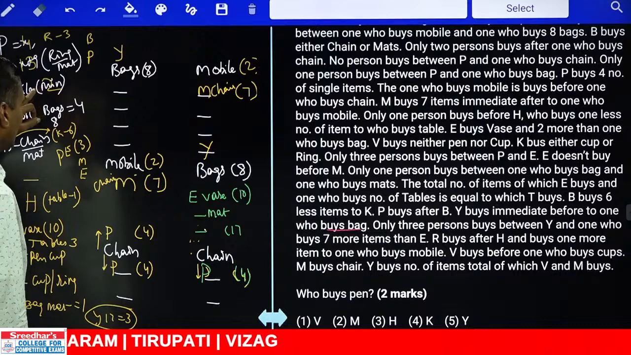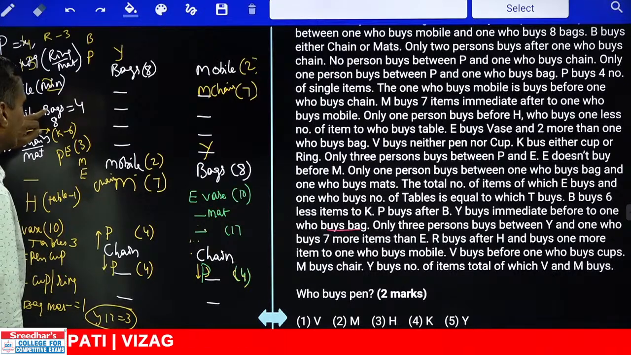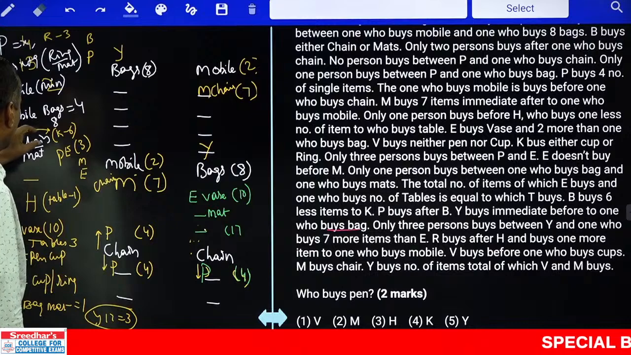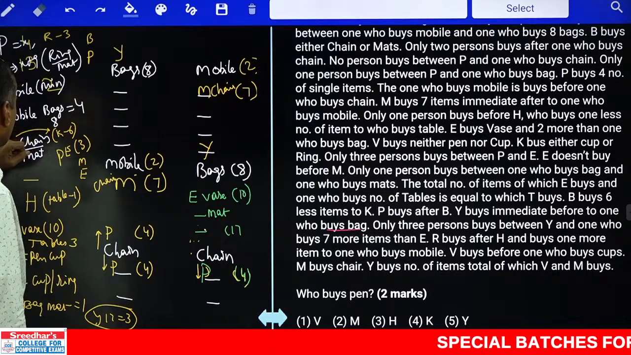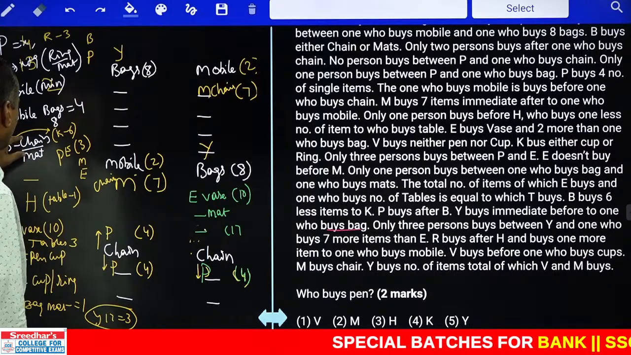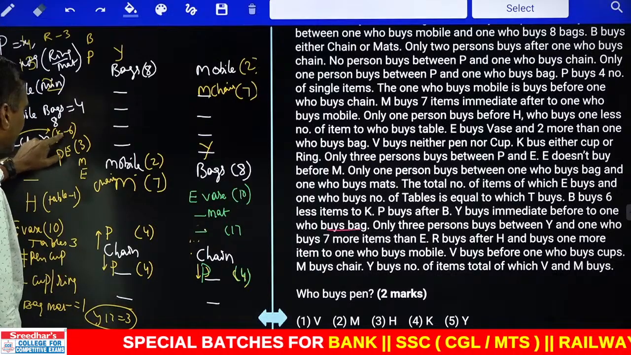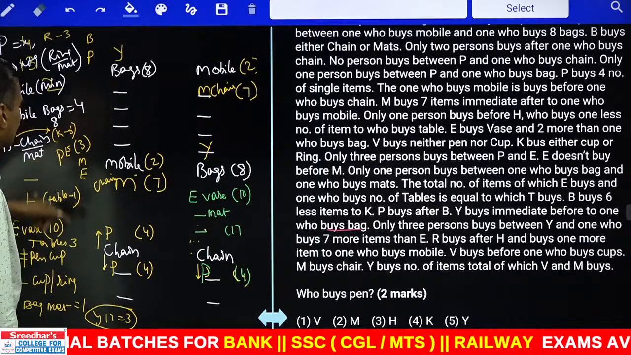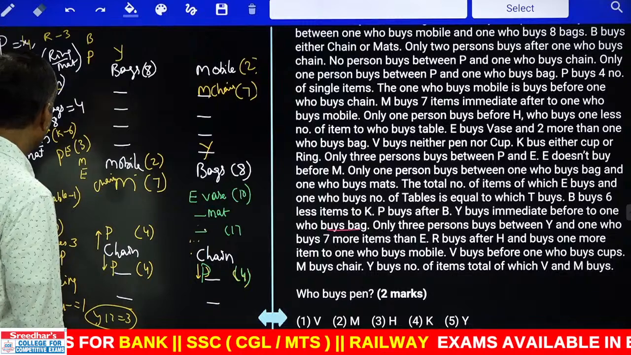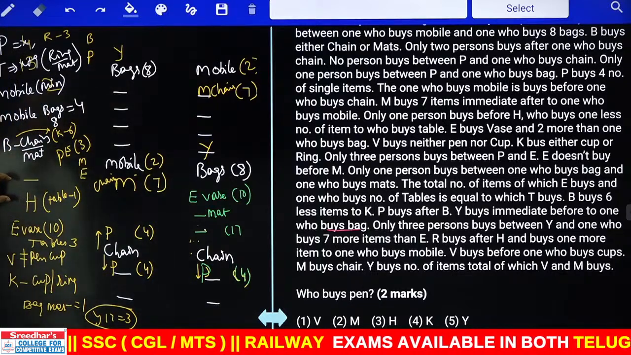And next one, mobile is 2 minimum. Between mobile and bag there must be 4, it fits. And bag there are 8 items. And B bought either chain or mat. B is either chain or mat, and the number of items is 6 lesser than K. And next one, and H is second from the top.